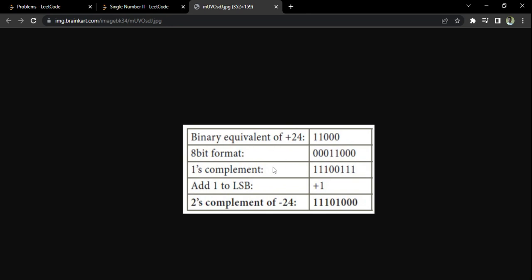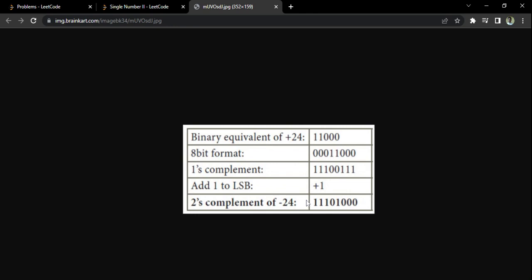What is one's complement? One's complement is just reverse it. Wherever there is 0, add a 1. Wherever there is 1, make it 0. So the exact reverse of it, you will get the one's complement. Why we need this, we will come to that later, but just now understand what is one's complement. Add a 1 to it, do a simple calculation, and you will get 2's complement.